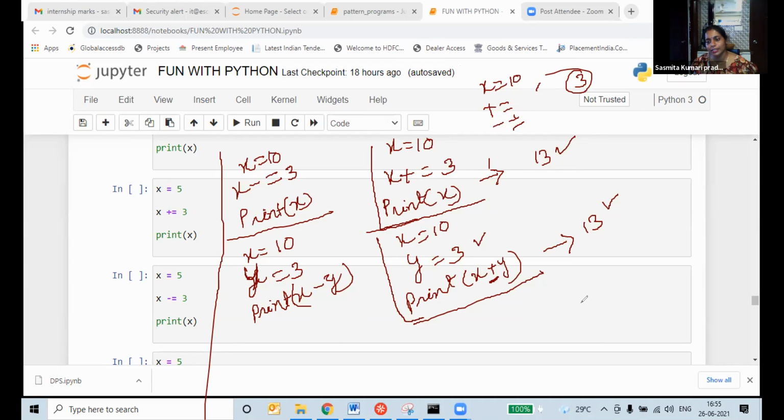Did anyone not get the same value? Just tell me. Sudeep, what happened? Have you got the same value?